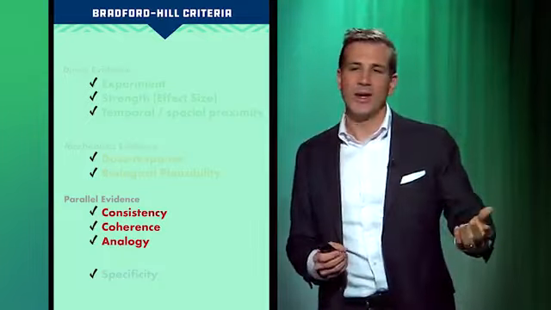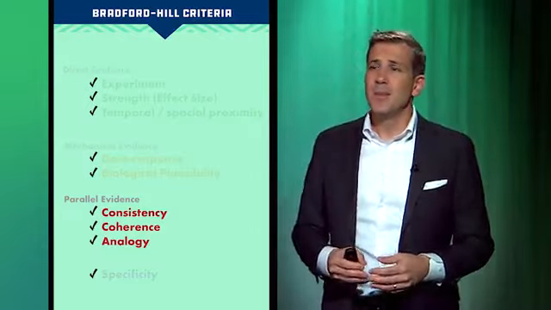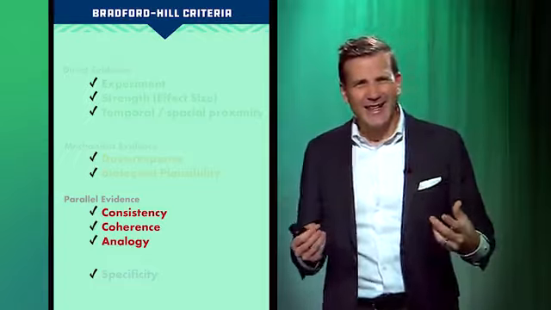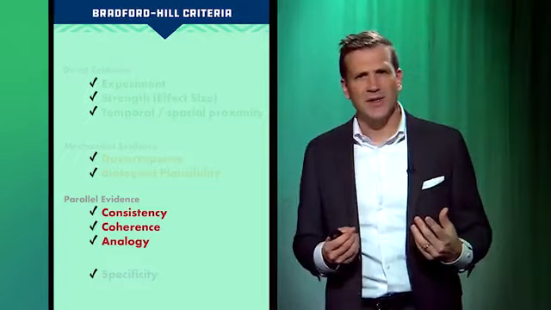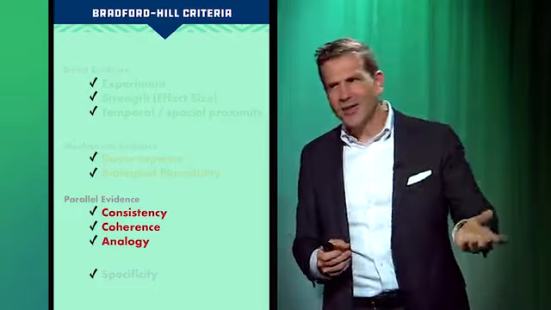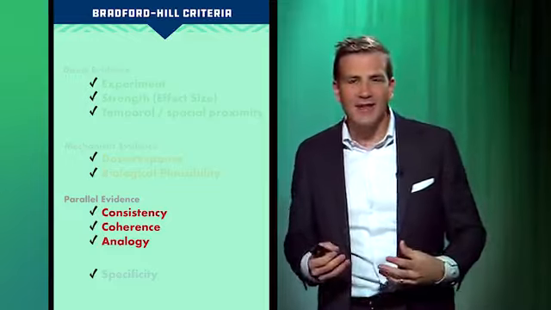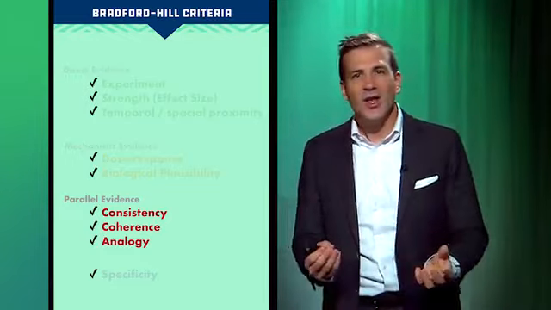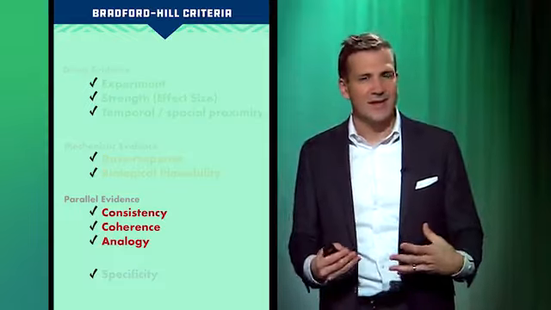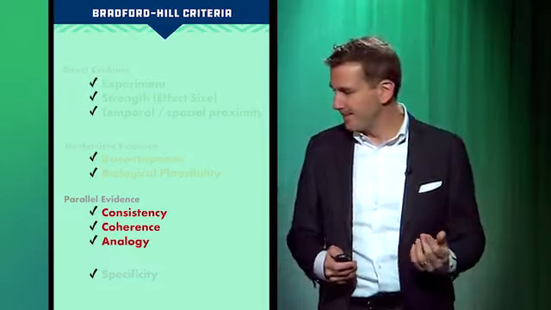So for example, we're considering that smoking causes lung cancer. We might, by analogy, say, well, what that really is, is a toxin or inflammatory stimulus affecting a tissue. And by analogy, we have similar evidence that smoked meats and things cause stomach cancer. So that's not evaluating the same relationship, but you can see they're analogous in some sense. And that helps to support the causal argument for both of them.